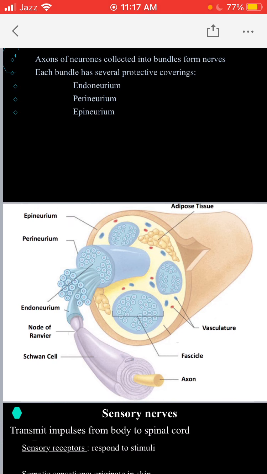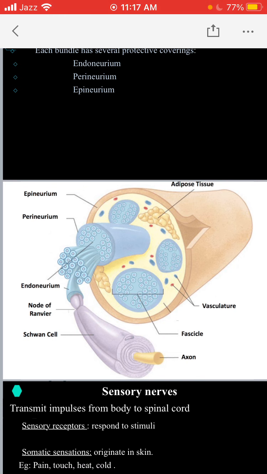In this diagram, you can see the outermost covering of the nerve is called the epineurium. So it's labeled over here. Epineurium is the outermost covering of the nerve. And then you can see the perineurium. Perineurium is present around bundles of axons.